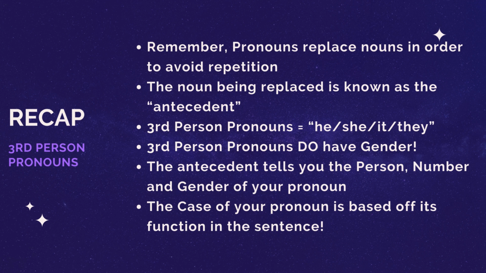So when you're trying to figure it out, the antecedent will tell you the person, the number, and the gender of your third person pronoun, okay? But only when you're dealing with third person. The antecedent tells you the gender. The case of the pronoun, as always, is determined by what it's doing in the sentence. What is its function in its own part of the sentence? That holds true for any pronoun you use. Okay, so if you follow these rules and practice it, you shouldn't have too big of a problem with pronouns. I know it can feel a little overwhelming at the start, right? But the more you practice it, it makes a lot of sense, and you should get pretty